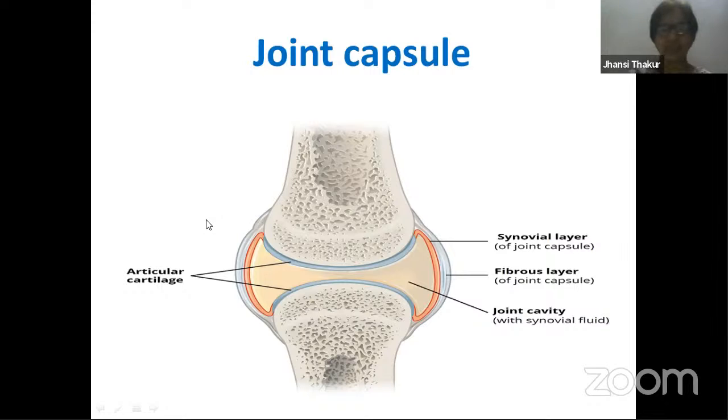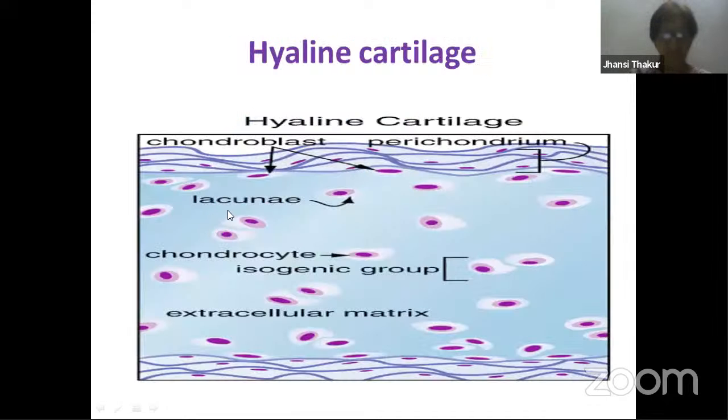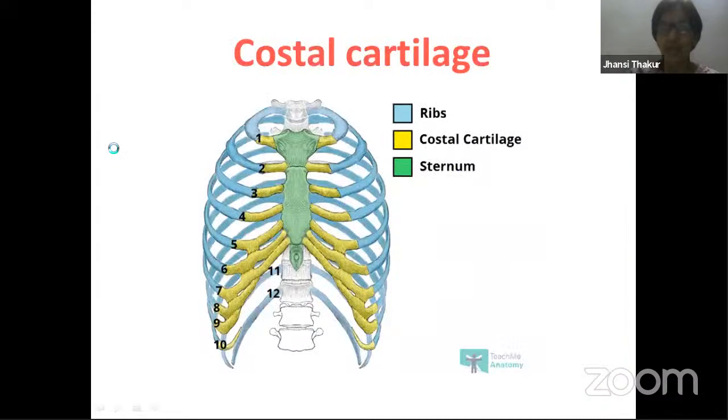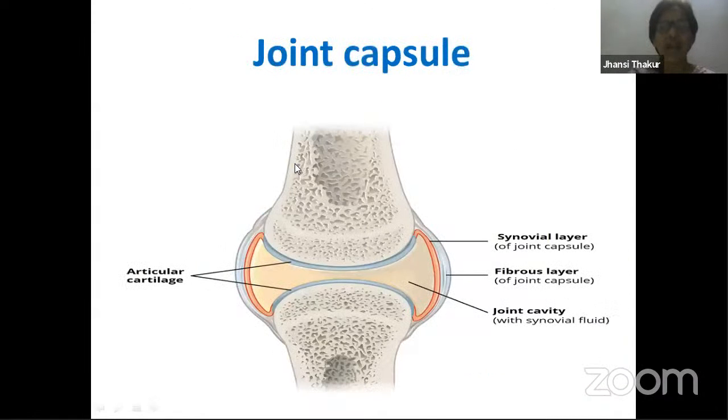Now here at this particular junction, I would like to also speak about the covering of this hyaline cartilage, which is called perichondrium. Can you see this? P-E-R-I, perichondrium. So this cartilage is covered on the outside by this perichondrium. Now one exception: perichondrium is absent here in articular cartilage. But in every other type of hyaline cartilage, this is present. The connection between one bone and another bone, the ligaments, bones, the capsule over here, everything present, we call it the joint capsule. This is at the knee, elbows, you can find this.